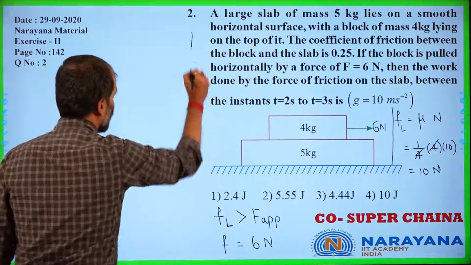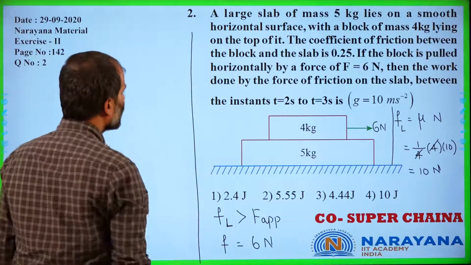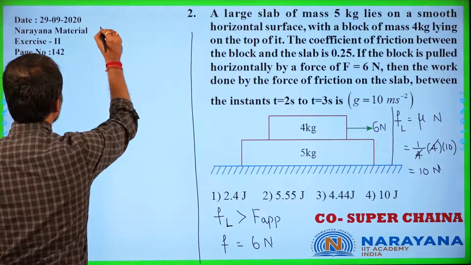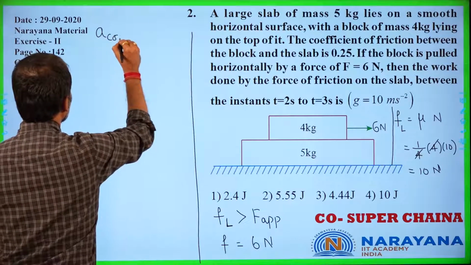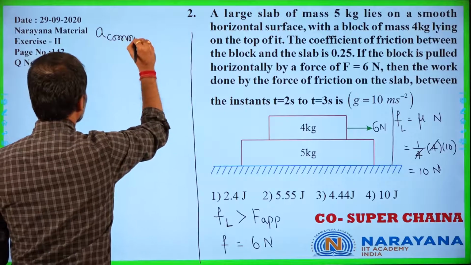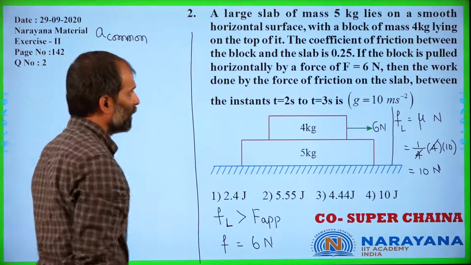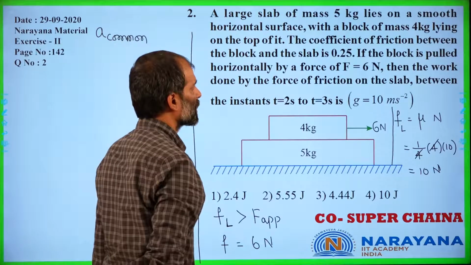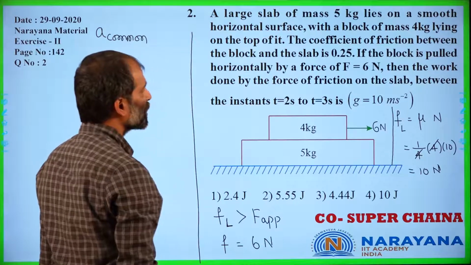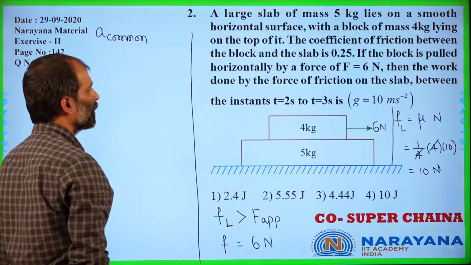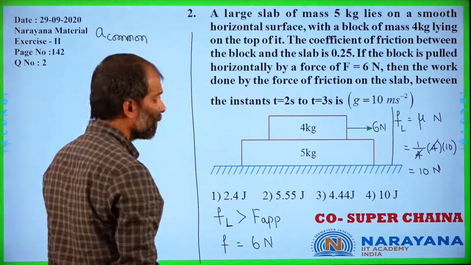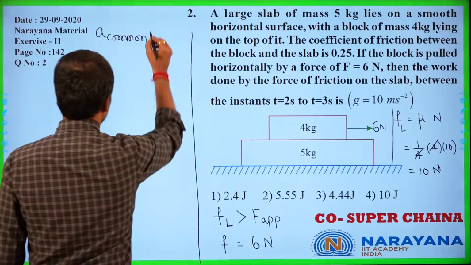Now let us consider the common acceleration with which both the blocks move. Since the maximum frictional force is greater when compared to the applied force, both the blocks move together with common acceleration.